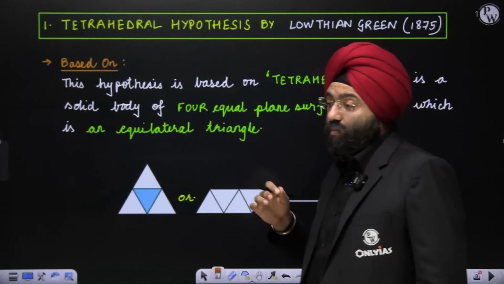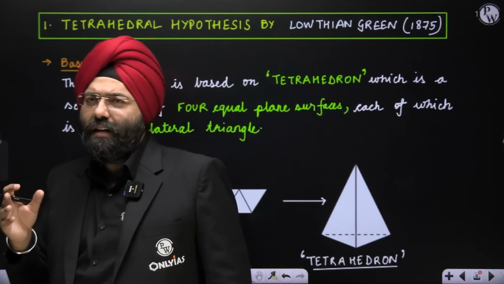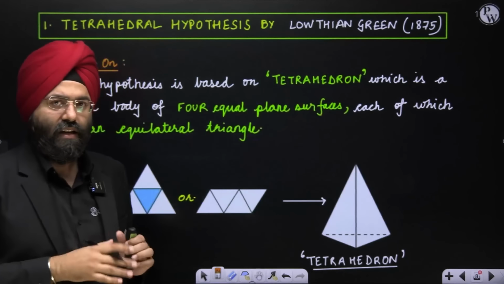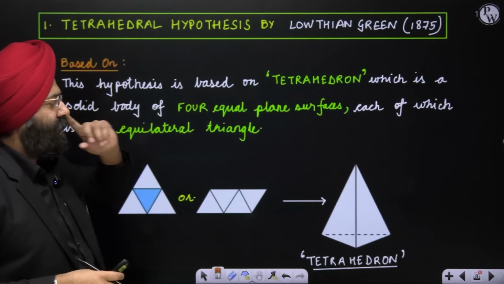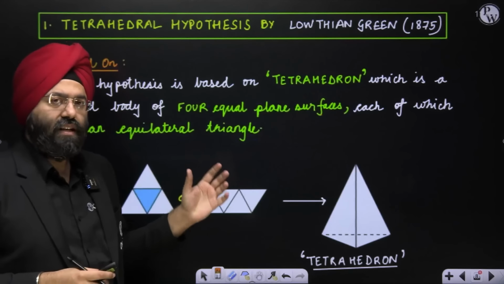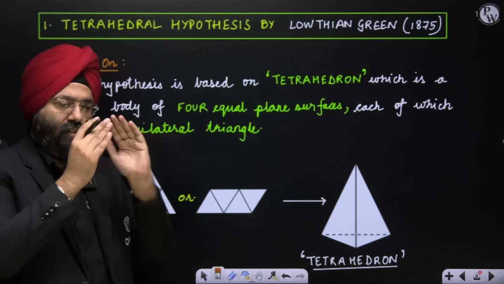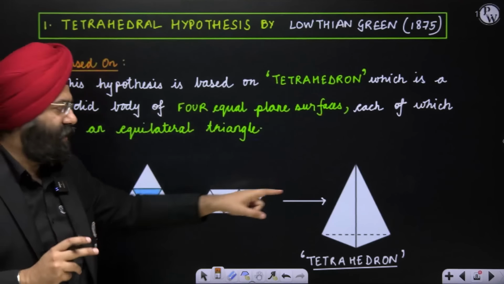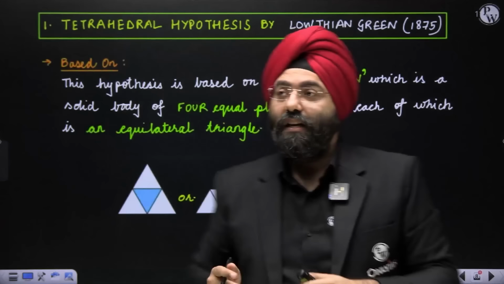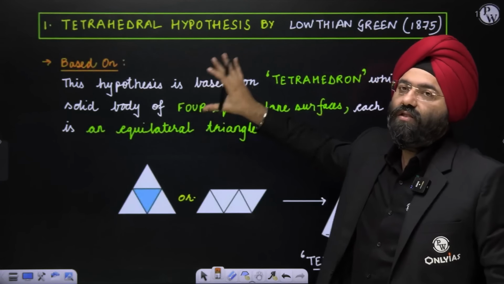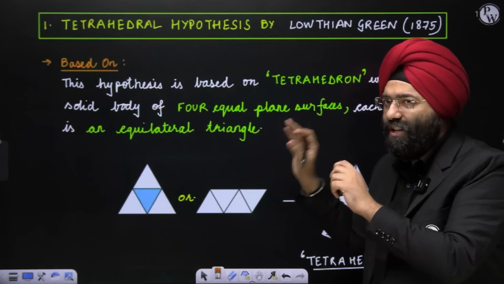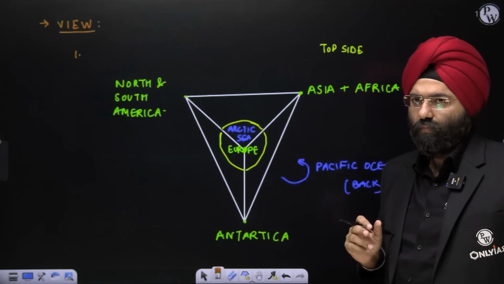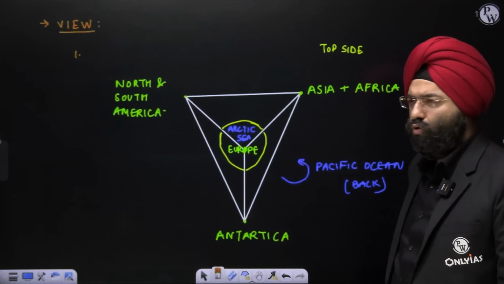Clear? Now please understand. Right now again, forget the fact that Earth is in which shape. Forget all those facts. Just understand what the theory is saying. It is based on the fact that there is a tetrahedron that is existing, which is formed because of the 4 equilateral triangles that have been joined. 1 at the base and 3 are joined at the top, so that it forms a 3D figure. Clear? Now this is the premise on the basis of which this theory is given. Now, having understood the shape, let us begin with the fact that he gives a particular view. Now for 2 minutes understand this very, very well.